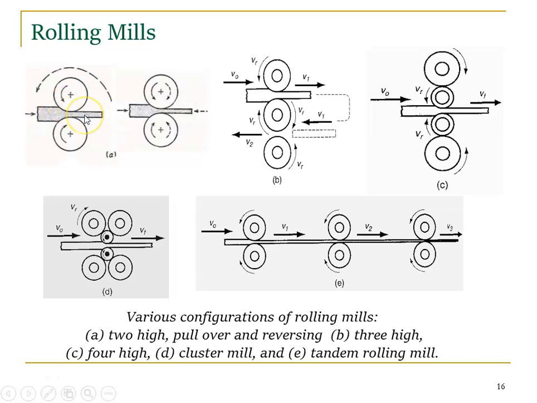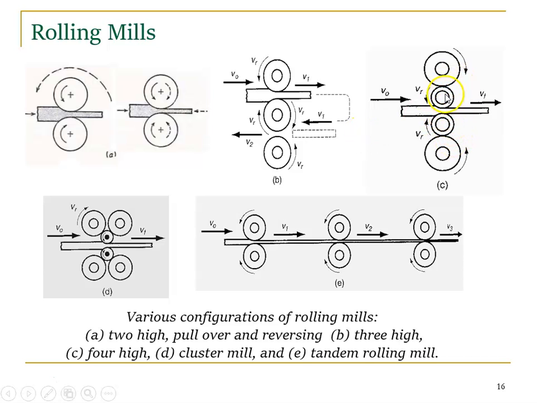Look at the first one: the direction is the same direction, this is two high pull over, right? We pull it. This one is reversing: we feed in the opposite direction, so the direction reverses. Here we use three rollers, a lower roller and an upper roller, and in between a middle roller. The middle roller rolls with the help of friction, right?